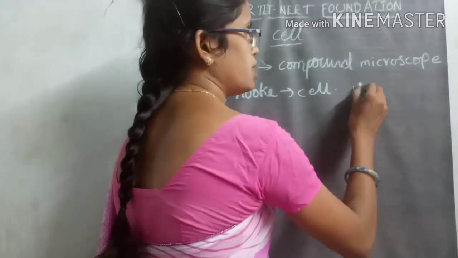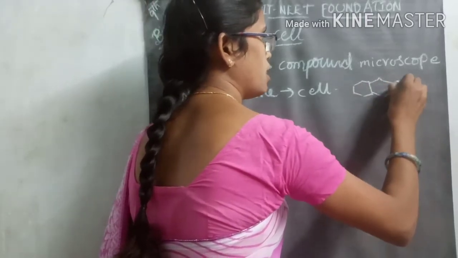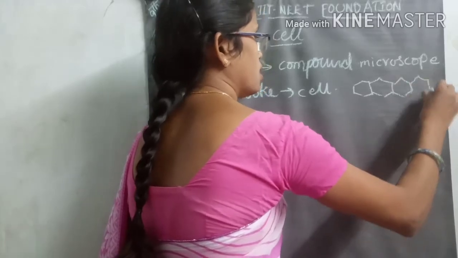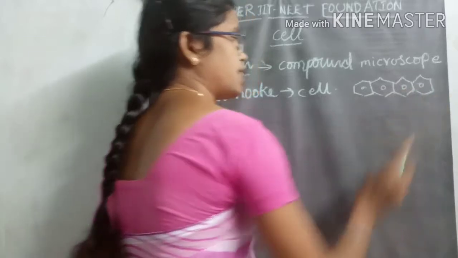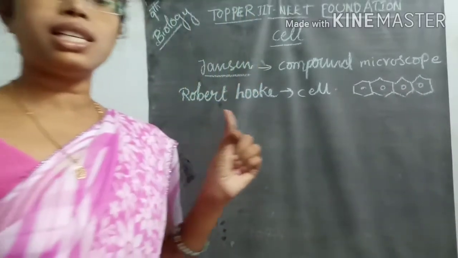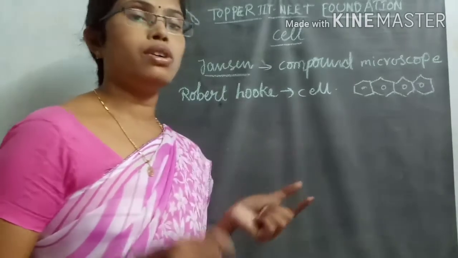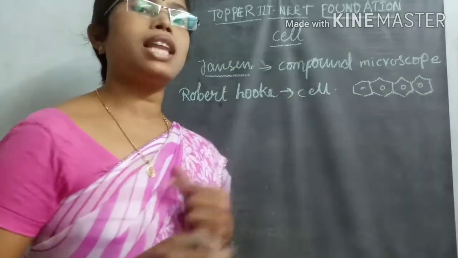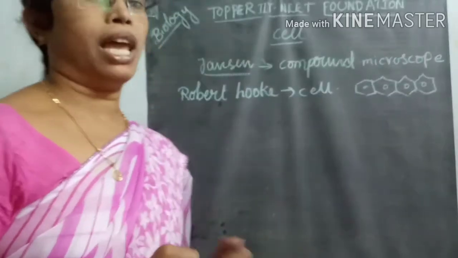Whenever you observe a honey hive, you see hexagonal cells inside the structure. Like these, hexagonal cell-like structures were observed by Robert Hooke when he observed slices of bark obtained from the oak plant.